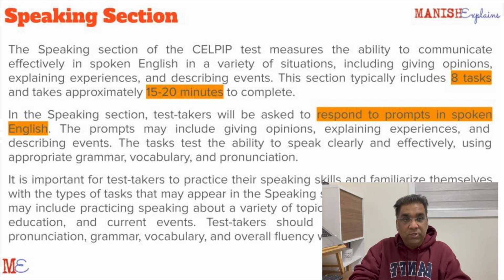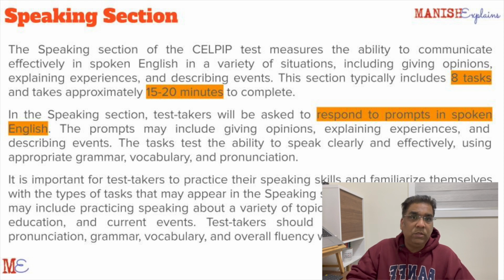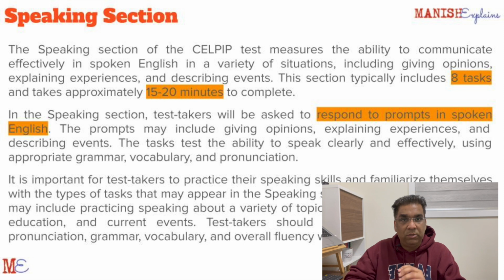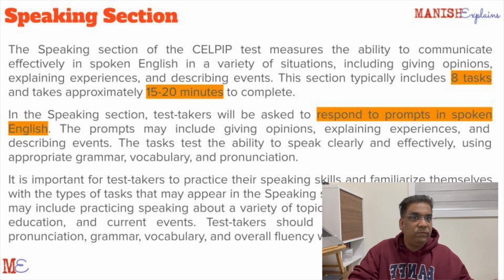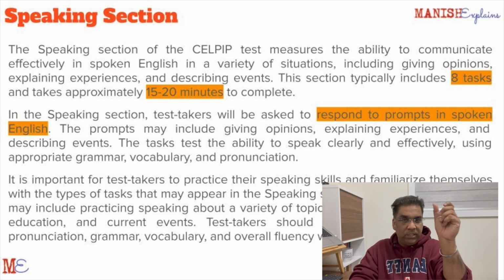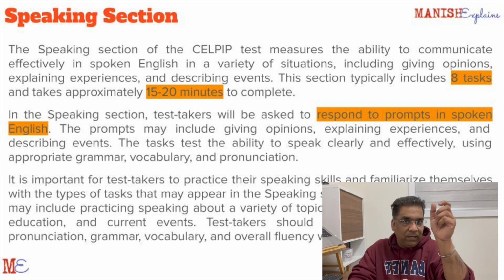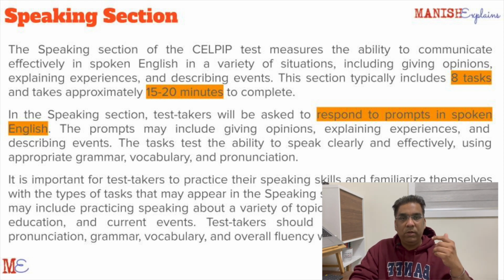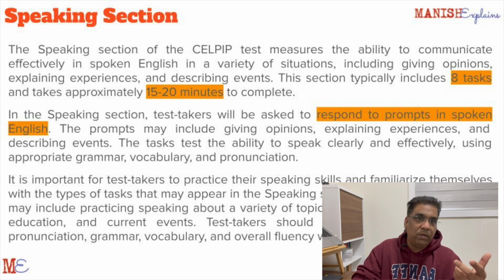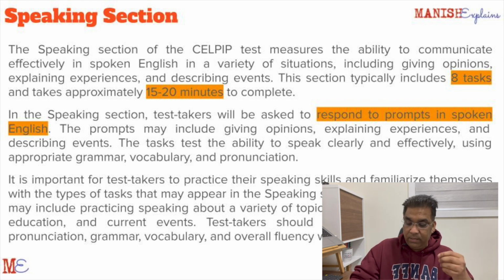The only thing unnatural here, in my opinion, is to conclude. You have to conclude your speaking section also. So if you are given, say, 60 seconds to speak, reserve the last 5 to 10 seconds for concluding. Don't run out of time totally. You would see the clock running when you are speaking also. So when you see the clock is at like 10 seconds, start concluding. Whatever you want to communicate to that person, tell them, and always try to conclude.